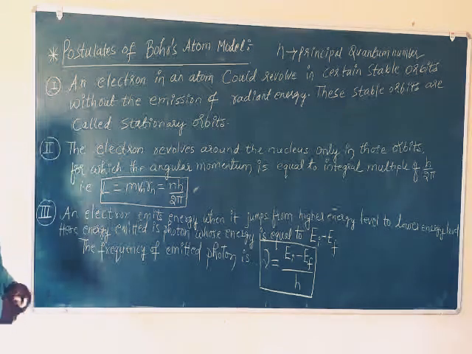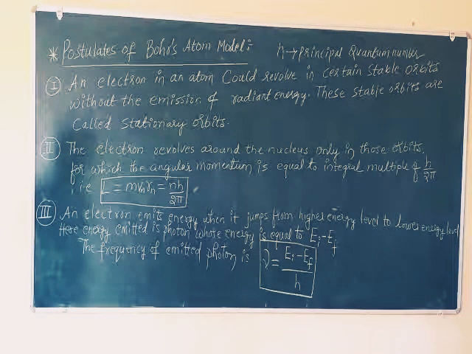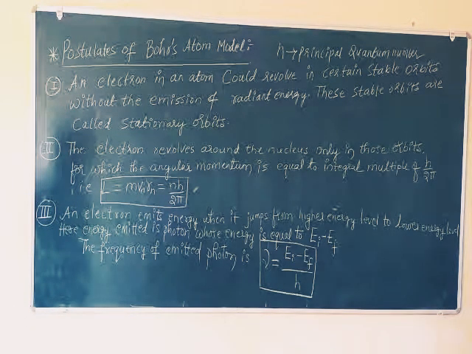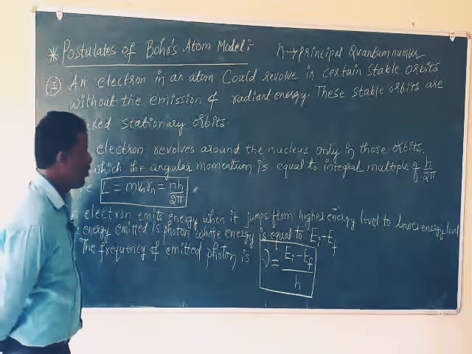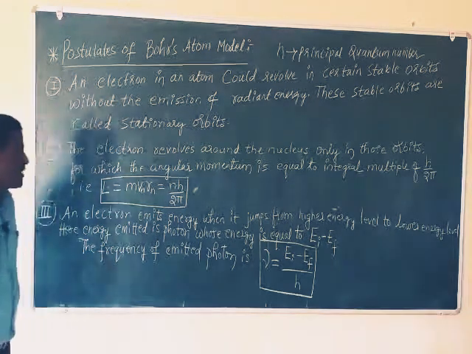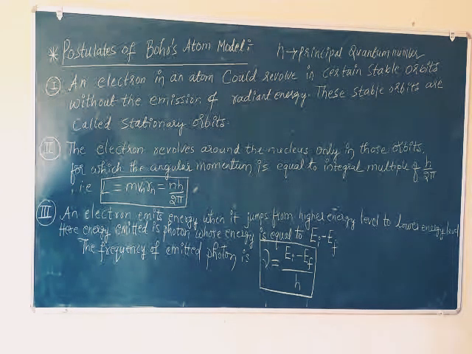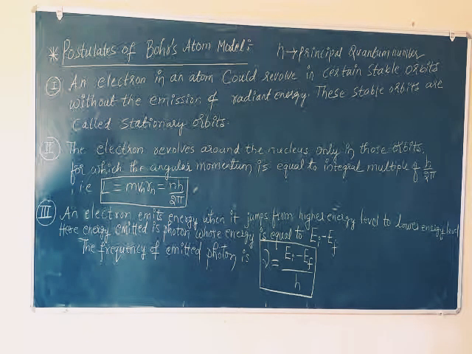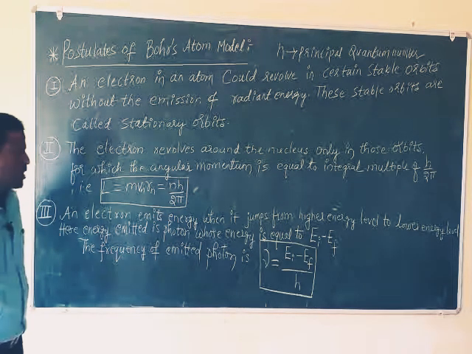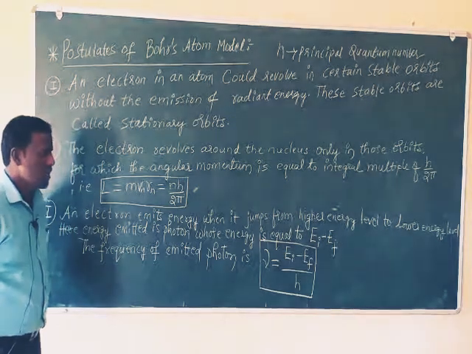Third point. An electron emits energy when it jumps from a higher energy level to a lower energy level. Here the energy emitted is a photon, whose energy is equal to EI minus EF. So the frequency of the emitted photon is nu equals EI minus EF by h.